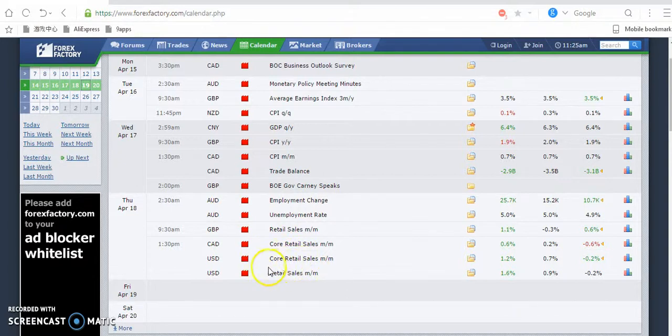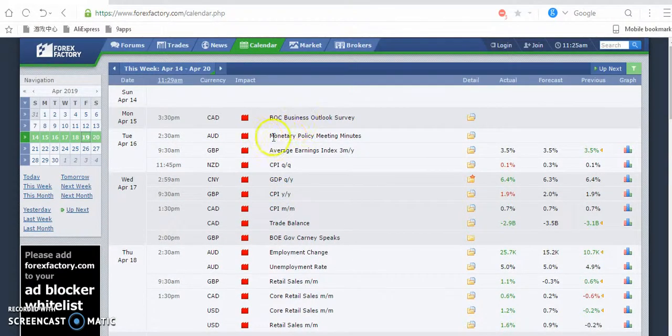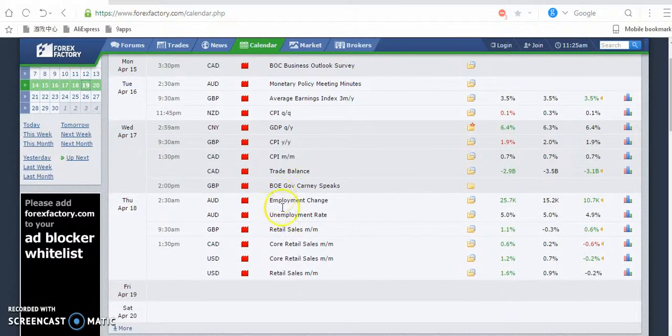We have USD core sell. Core. You have CAD news also. These are high impact news. You can see them. There's BOC, there's monetary policy. They are part of announcements. There's CPI. This CPI is your inflation news. There's GDP, an economic event, economic news, showing how the country's growth is. The CPI inflation news, trade balance, BOE. This is Kani, the governor of GBP, that's Great Britain, the bank, and all the rest.